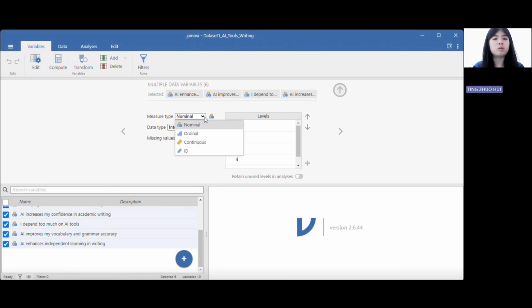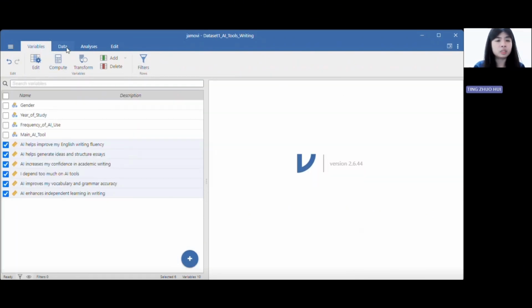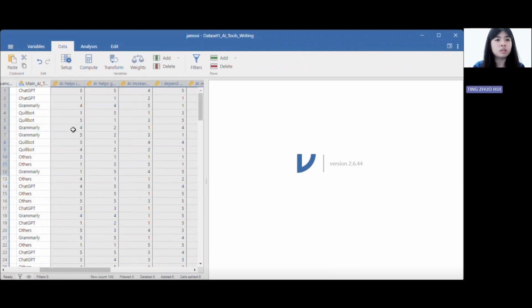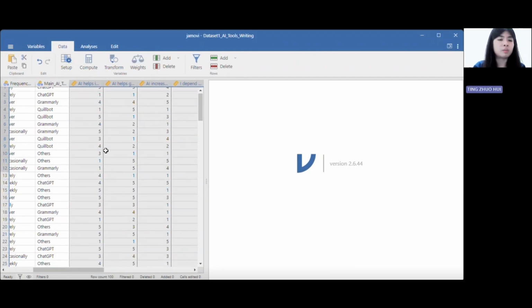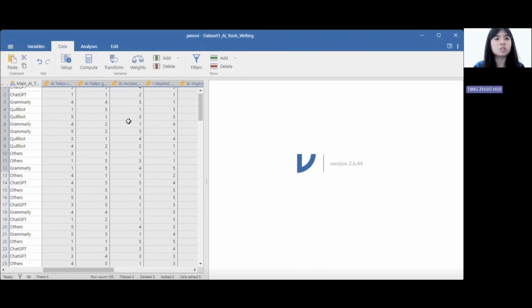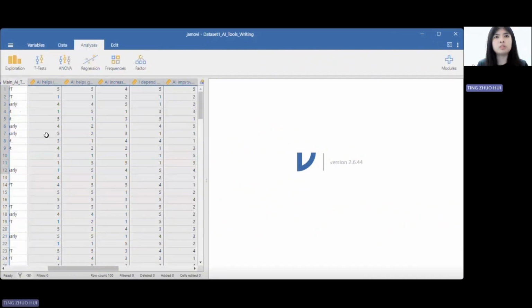So for the measure type, we will change it to continuous because it is measured on a rating scale 1 to 5 and the data type is integer. So as you can see here, the column here, the number has disappeared, but it doesn't really matter because when you look at here, the number is still here because the data type here will remain as integer. Let's move on to data summarization of demographic items. So now let's go to analysis, exploration, descriptives.